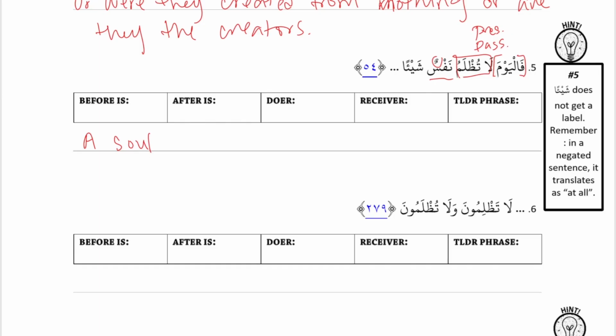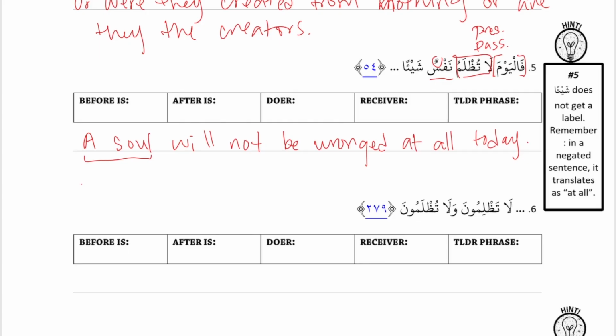I know this was not a literal translation, but it sounds smoother to say no soul will be wronged. I was actually going to say that as well. So instead of a soul, you say no soul or not a single soul. That's the implication. If you go literal, a soul will not be wronged, but it's not talking about one soul. It's talking about any soul. So you could say no soul or not a single soul. A bit of naturalization.